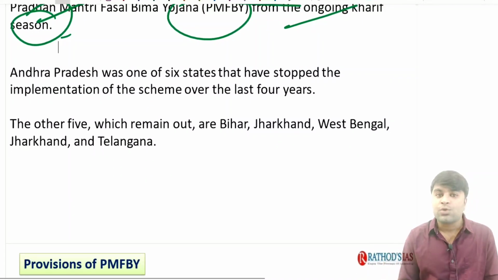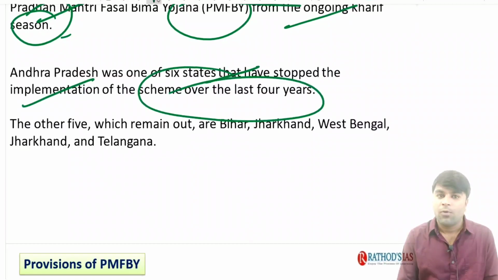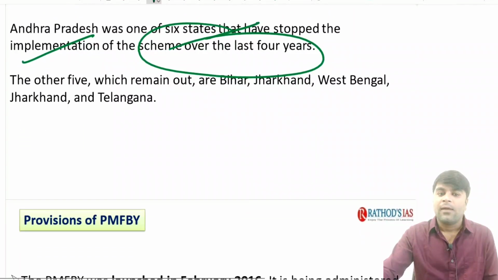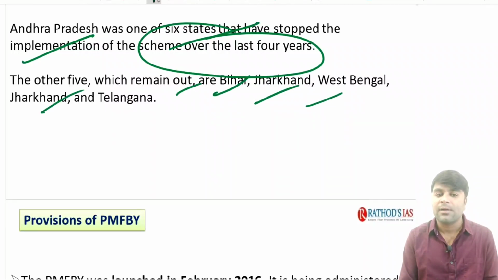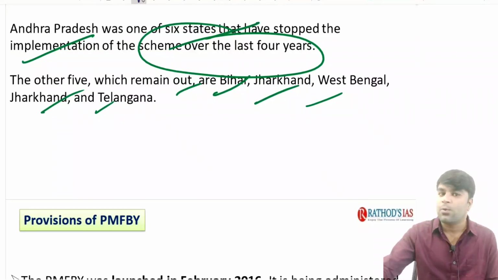See, Andhra Pradesh was one of the 6 states that have stopped the implementation of the scheme over the last 4 years, right? The other 5 which remain out are Bihar, Jharkhand, West Bengal, Jharkhand and Telangana. Guys, earlier it was compulsory for the loanee farmers, now it's a voluntary scheme.